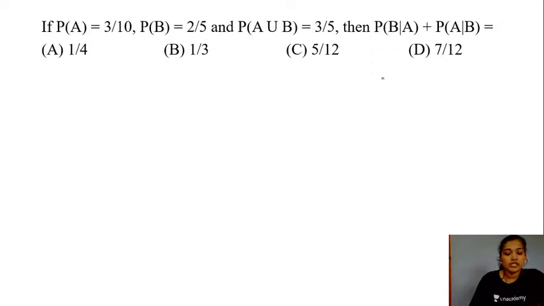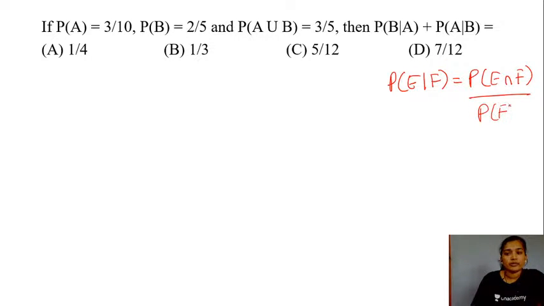So we have the conditional probability. Suppose if you have two events E and F of a sample space, then the probability of your event E given your event F would be equal to probability of event E and your event F divided by the probability of F, right?